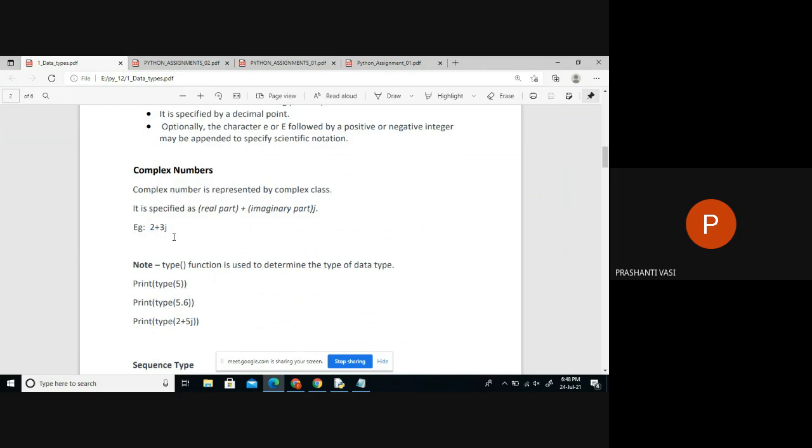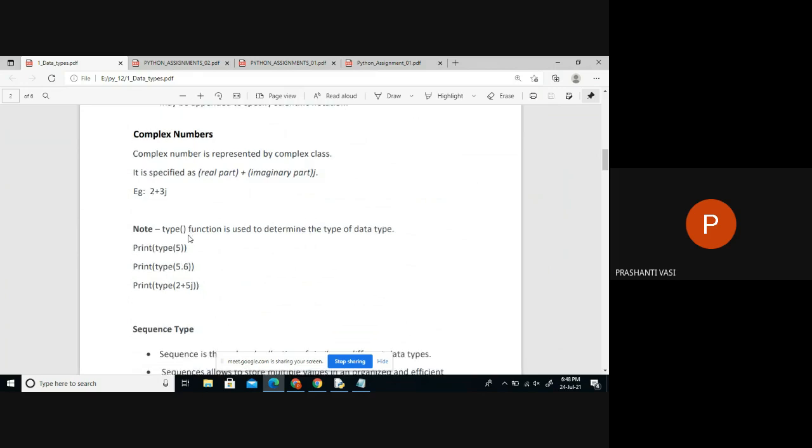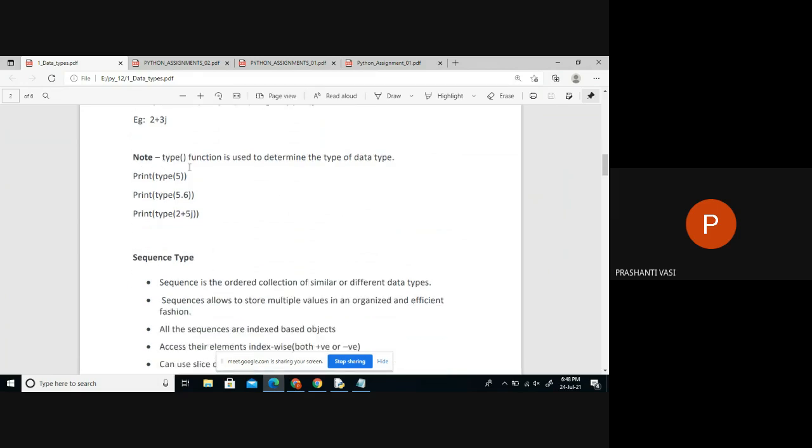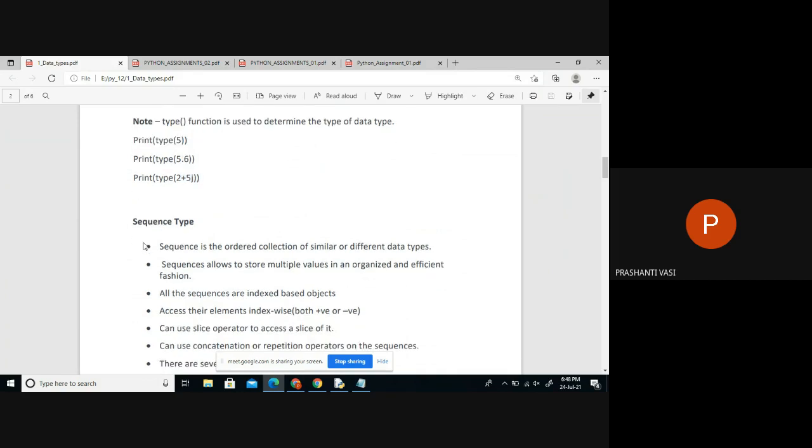Such data we call complex numbers, and we can use them in Python's complex type of numbers. Basic integers, basic floating values, and the last one is complex numbers. This is the integer type, this is the floating type, and this is the complex type. Whenever you write an imaginary part behind a number, that's a complex number type.